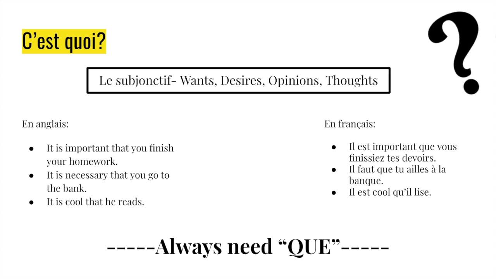What is the subjunctive mood? The subjunctif, the subjunctive, is all about wants, desires, opinions, and thoughts. In English, these are sentences like, it is important that you finish your homework. It is necessary that you go to the bank. It is cool that he reads. Notice that you always need the que or that in these subjunctive sentences.